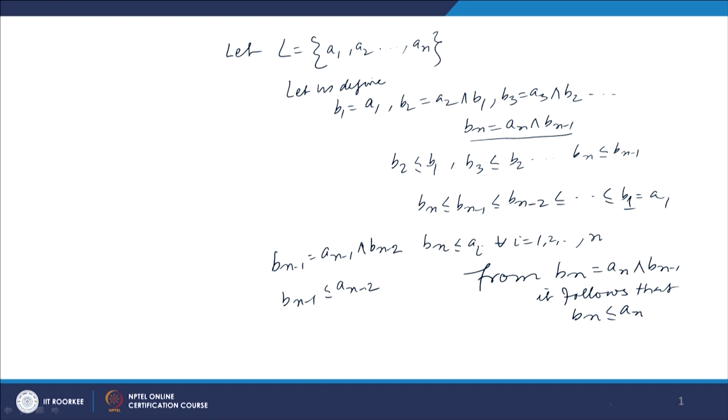Now, Bn precedes Bn minus 1 and Bn minus 1 precedes An minus 2. So, by transitivity, Bn precedes An minus 2. Continuing this process, we can show that Bn precedes An minus 3 and so on, and then it follows that Bn precedes Ai for every i.